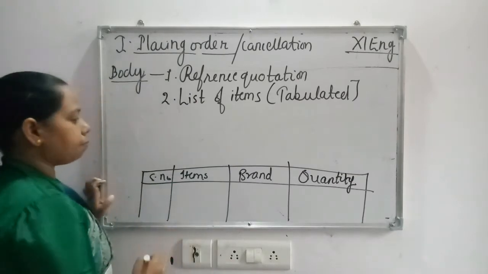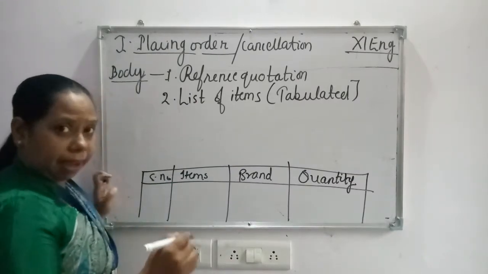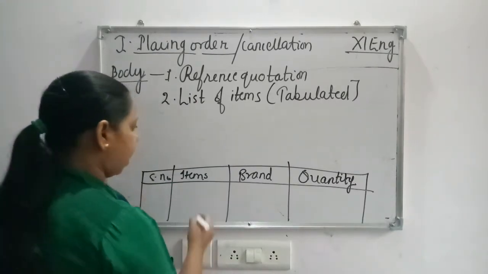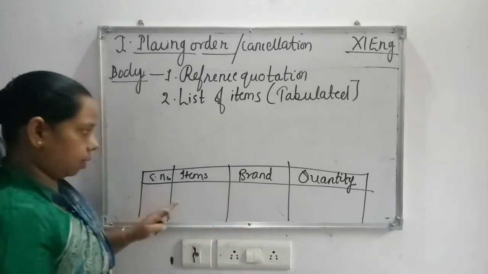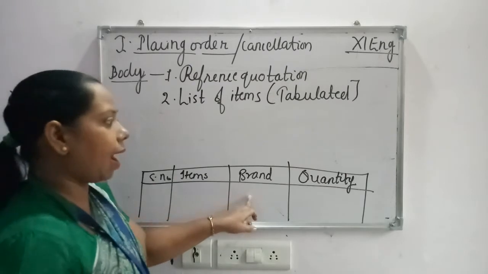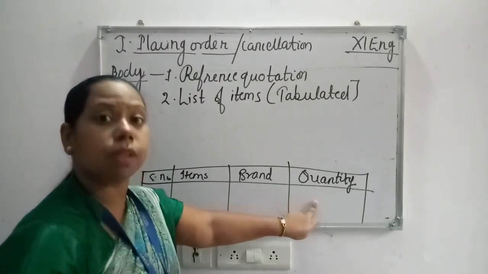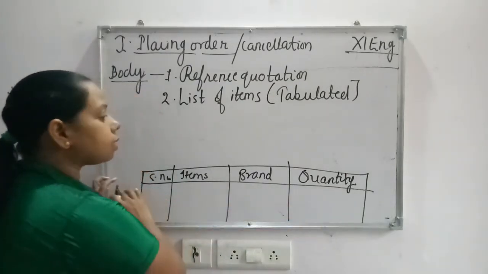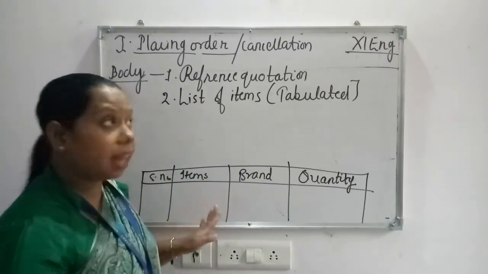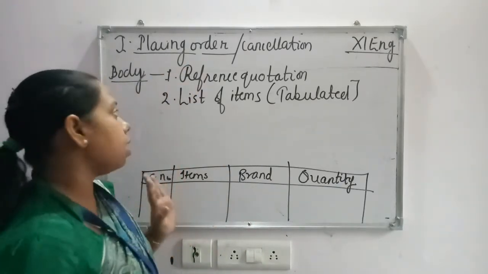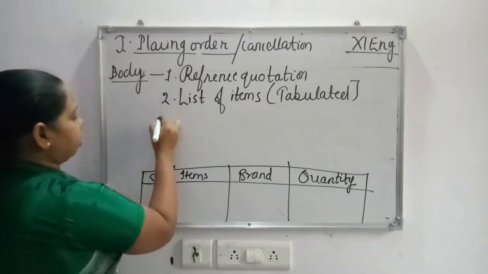For example, you want some items for the school, so desks, benches, or whatever, so you have to mention which brand and how much quantity. This type of table should always be made in order placing letters. List of the items.